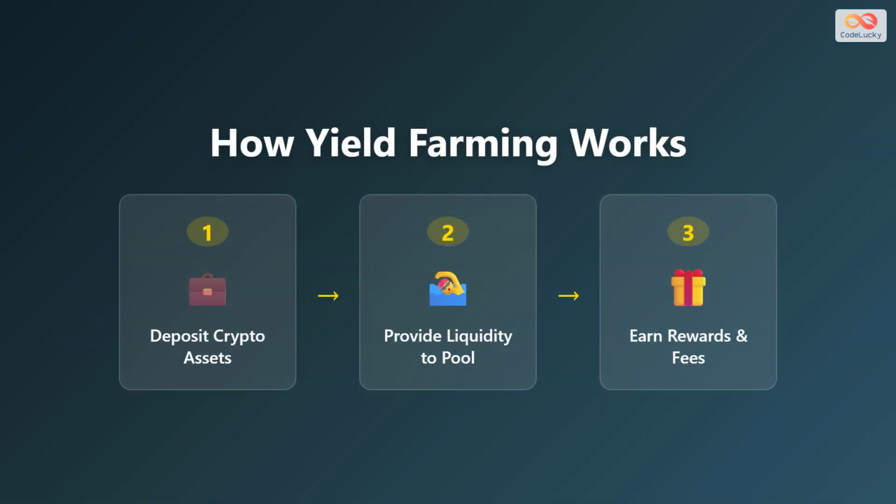The yield farming process is straightforward and happens in three main steps. First, you deposit your crypto assets into a DeFi protocol. Second, you provide liquidity to a pool, which means your assets are used to facilitate trading and other financial activities on the platform. Third, you earn rewards and fees generated from the trading activity in that pool. These rewards typically come in the form of the platform's native tokens, additional crypto, or a share of the trading fees. The entire process is automated through smart contracts.